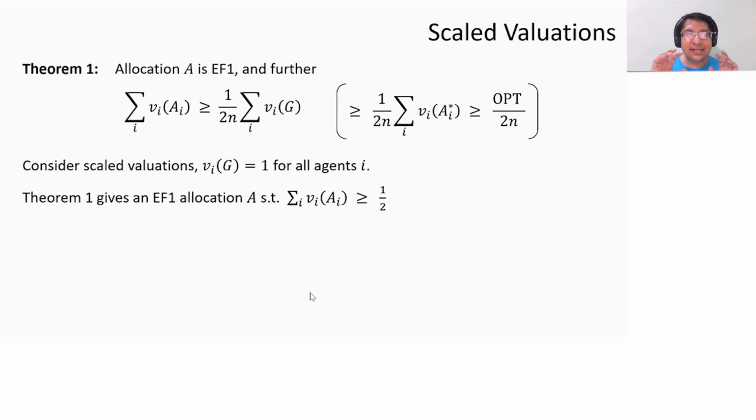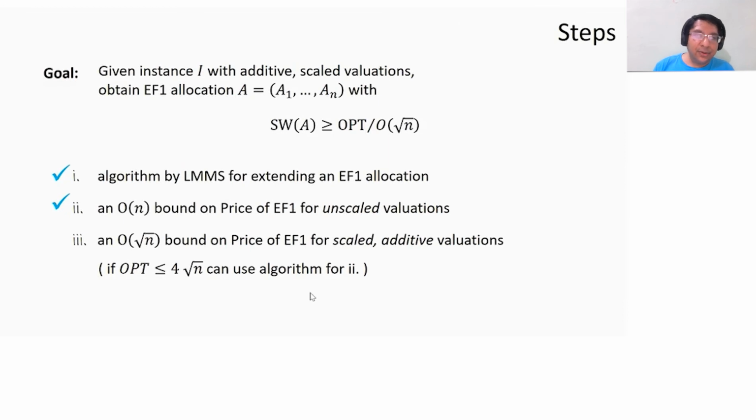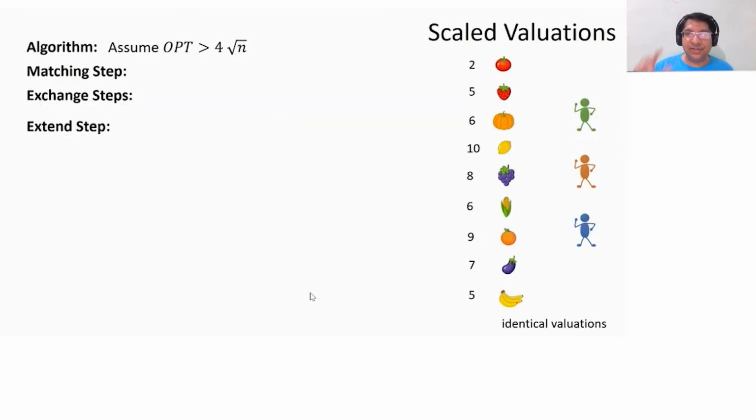Let's consider the case of scaled valuations now. For scaled valuations, every agent has the same value for the entire bundle. So if I plug that into the inequality shown in the theorem, the theorem gives me an allocation where the social welfare is at least 1/2. What this means is that if OPT is at most square root n, then this already gives me a square root n approximation to OPT. So the only case I have to worry about now is the case where OPT is strictly greater than, let's say, 4 square root n. So this is step 2. Okay, so now let's look at the case of scaled valuations where OPT is large.